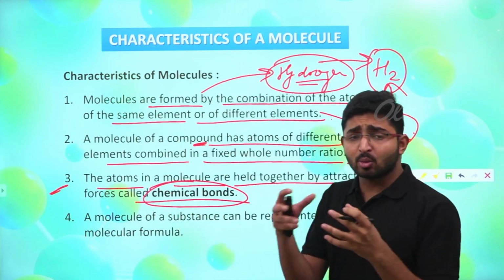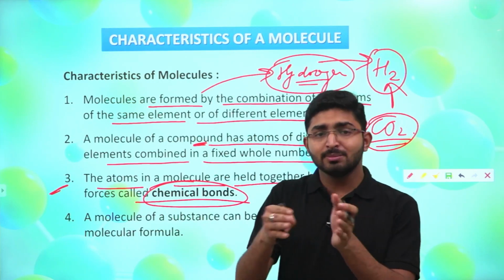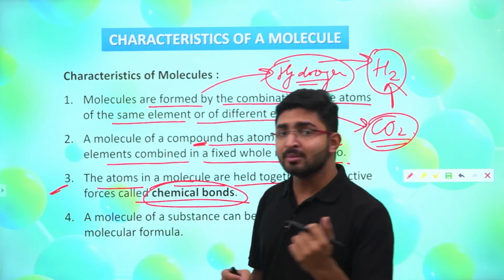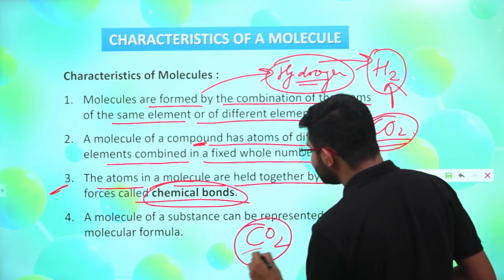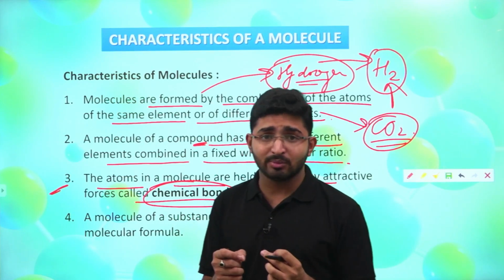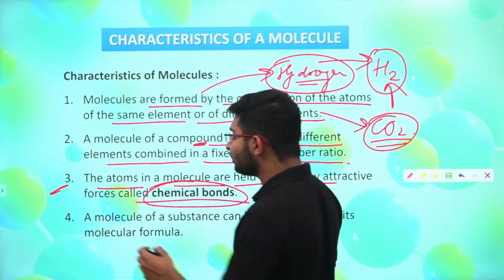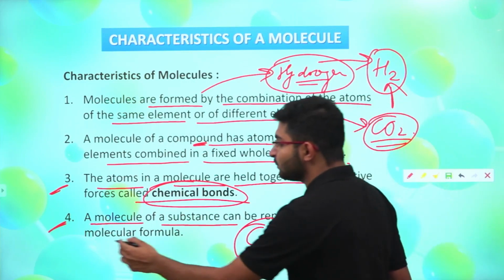Obviously, if the atoms are going to bind each other, there will be some kind of chemical bond in between them, right? If I am talking about carbon dioxide, carbon is going to hold both the oxygens with a kind of chemical bond in between them. Okay. After that, the fourth point says that a molecule of a substance can be represented by its molecular formula.